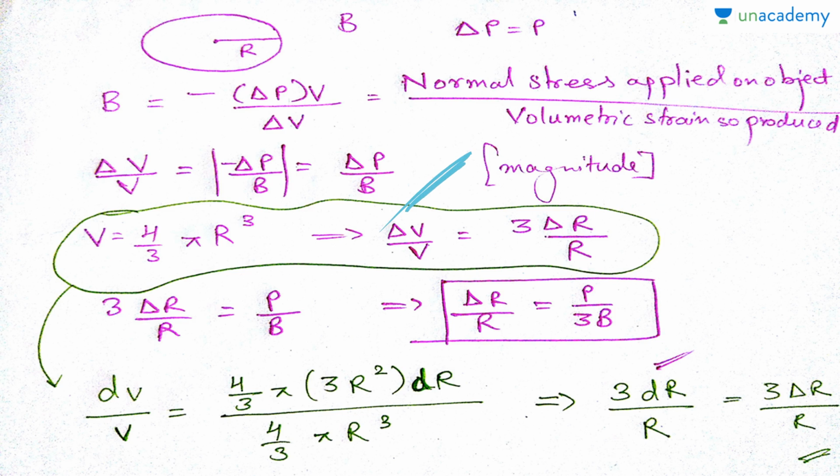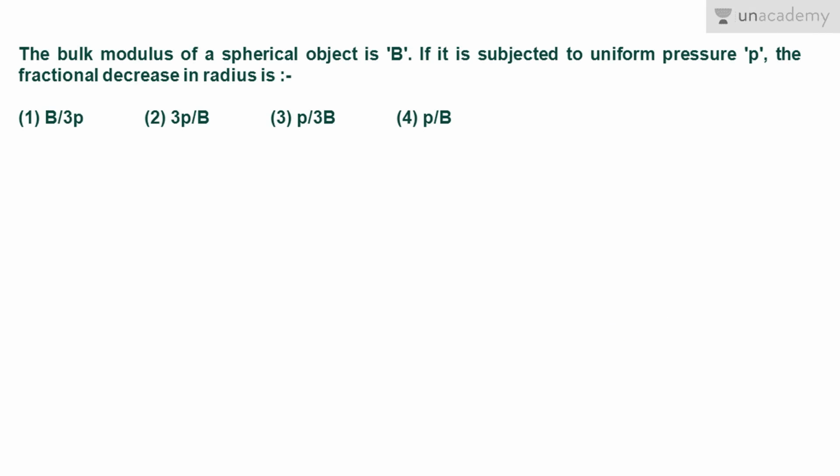As it is a sphere, the volume will become 4 by 3 pi r cube. So now we need to get delta V by V, and delta V by V will become 3 delta R by R. Now putting that into the formula, 3 delta R by R will be equal to P by B. All we needed to find was the change in the radius, so delta R by R is equal to P upon 3B. That is the third option.